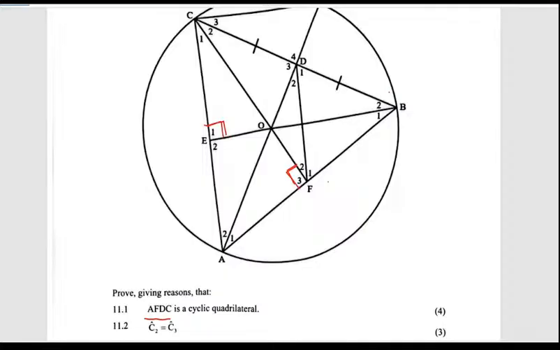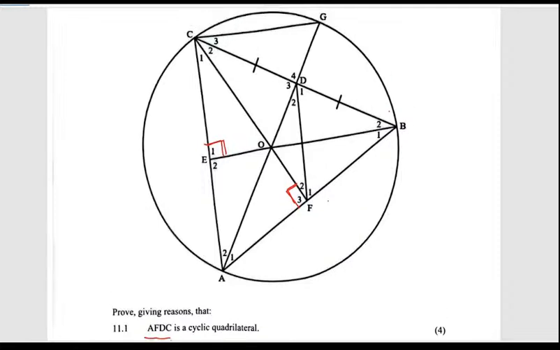I want us to prove that this thing is a cyclic quad. So remember, with the cyclic quad, the only thing we need to prove is that opposite angles are supplementary. We need to also look at the exterior angle and also focus on the bow tie.